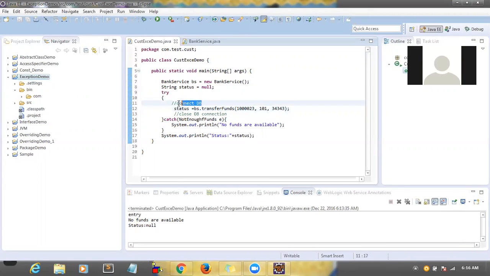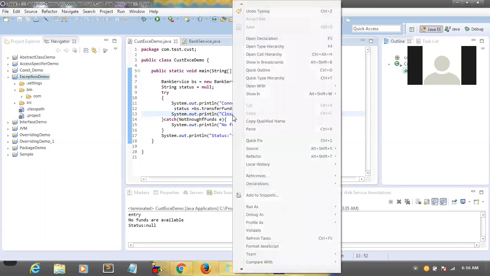So instead of like this, what I want to do, I will write here: connect DB, transfer funds. Finally, what I have to do is close DB connection. Correct? Right. So now I'm running this program.